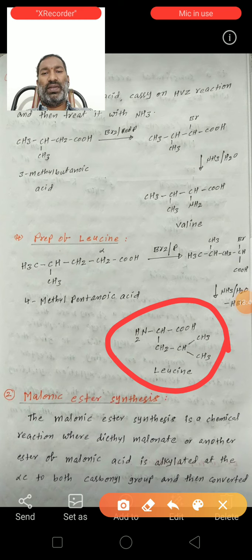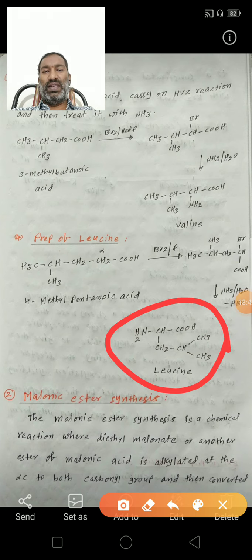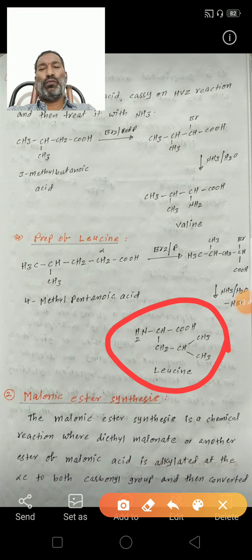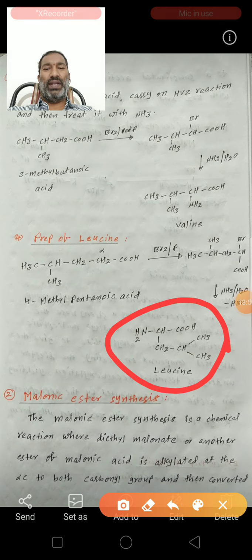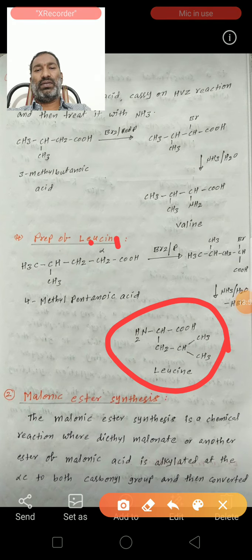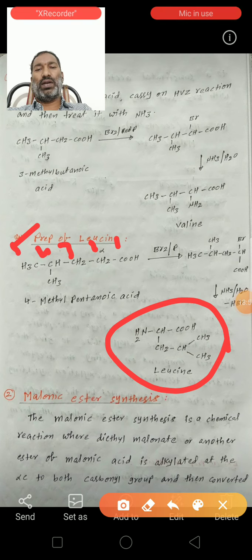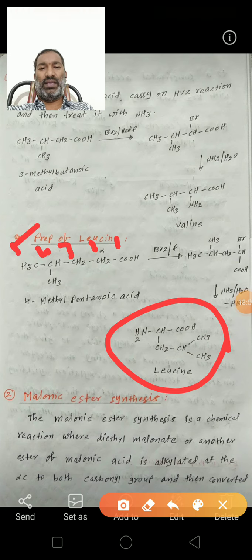For the preparation of leucine, we can take 4-methyl pentanoic acid. This is the first carbon, second carbon, third carbon, fourth carbon, fifth carbon. The fourth carbon contains the methyl group. So 4-methyl pentanoic acid.